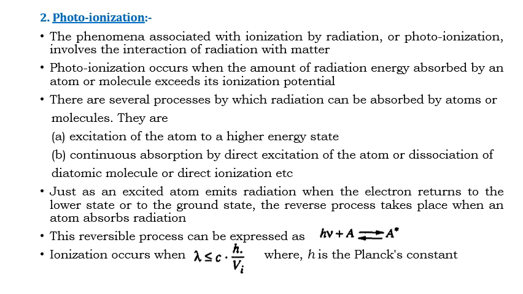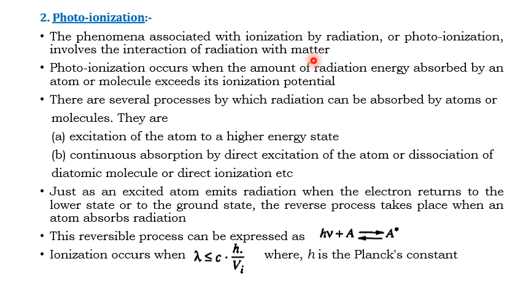Let us study one more ionization process, that is photoionization. Photoionization means ionization by the influence of radiation. The phenomena associated with ionization by radiation, or photoionization, involve the interaction of radiation with matter.